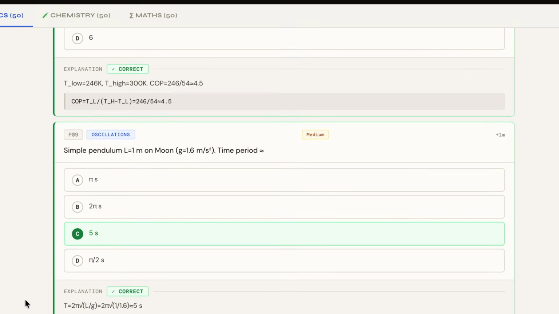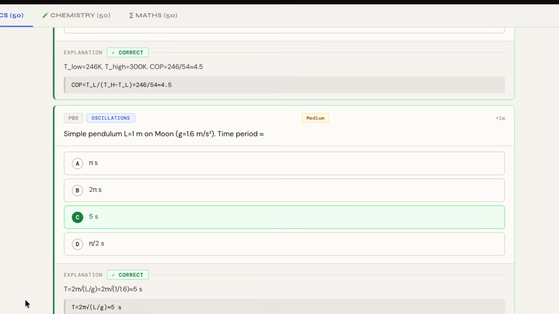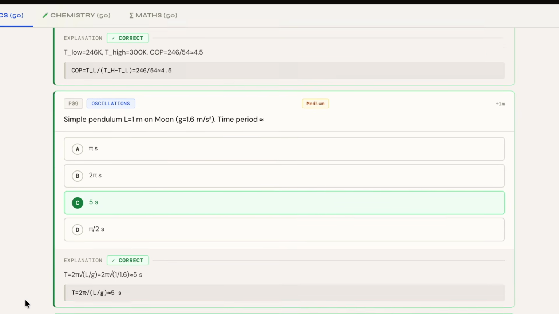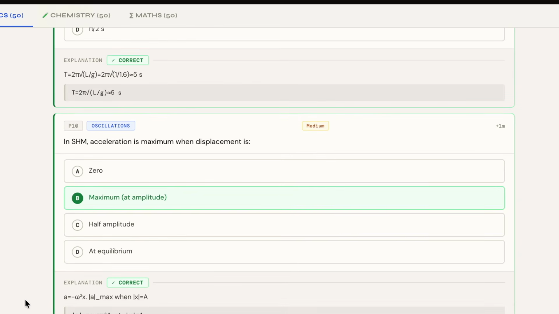Next, we have another question from oscillation, and the correct answer for the same is C, which you can see on the screen, and the explanation can also be checked after the options. Next, we have a question from oscillation, and the correct answer is B, which is maximum at amplitude.